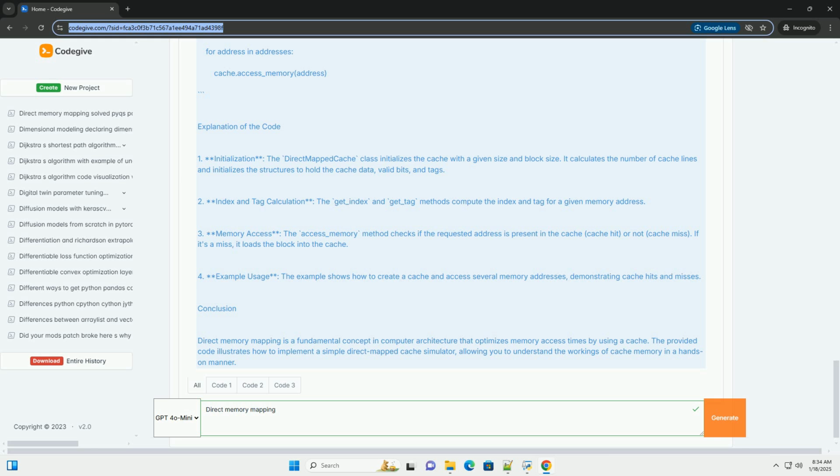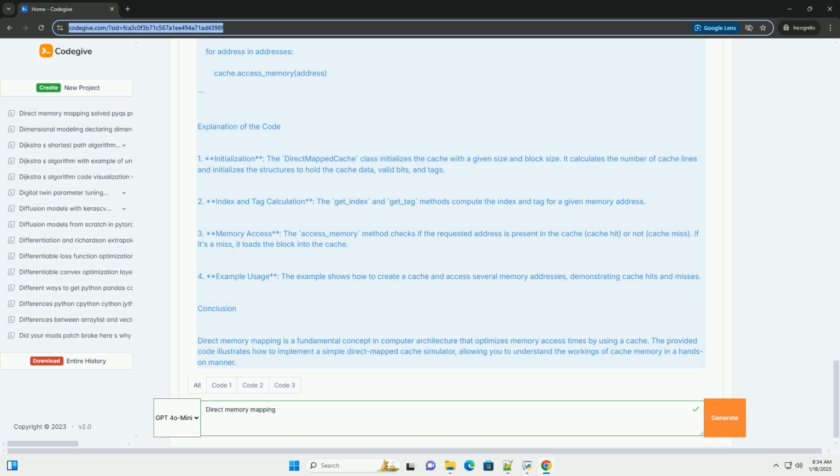Address calculation. For a given memory address, the breakdown can be computed as follows. Total address space = 2^n, where n is the number of bits in the address. Number of cache lines, m = cache size / block size. Number of offset bits = log_2(block size). Number of index bits = log_2(m).